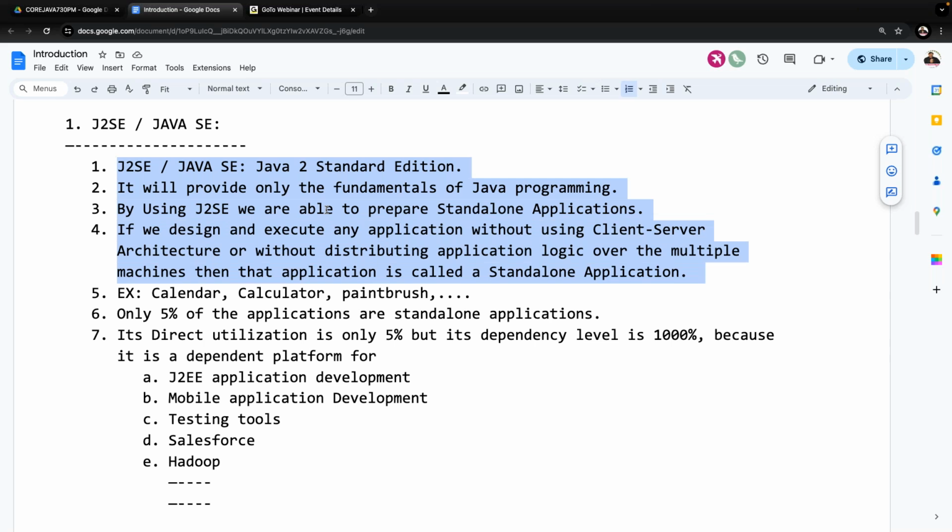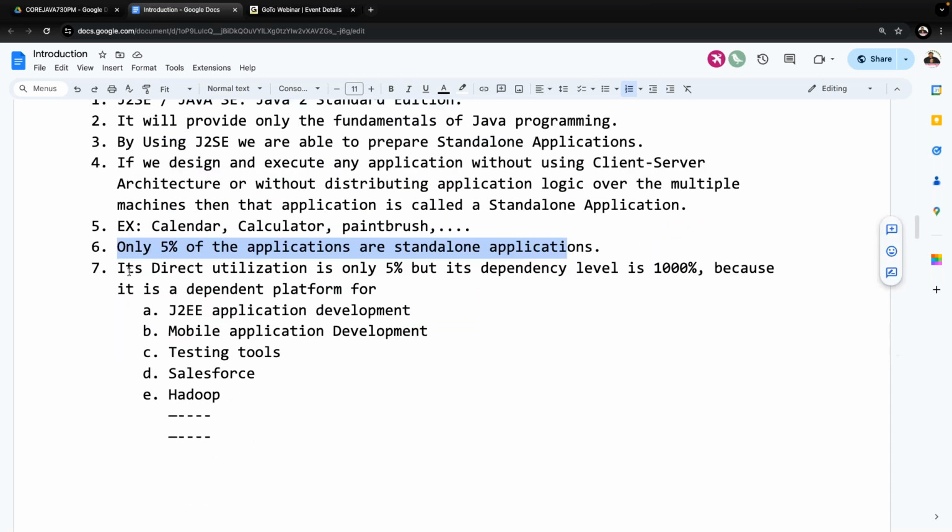If we design and execute any application without using client server architecture, without distributing application logic over multiple machines, then that application is called a standalone application. Examples are calendar, calculator, paintbrush, and so on. A number of examples are available for standalone applications. How many applications are standalone? Actually, only 5% of applications are standalone. Its direct utilization is only 5%, but its dependency level is 1000%.